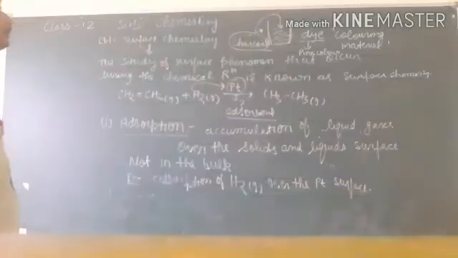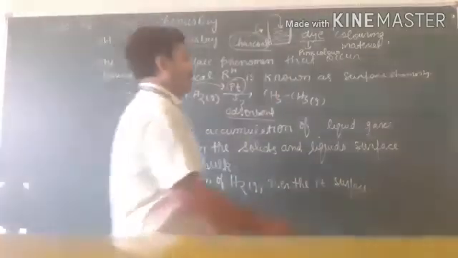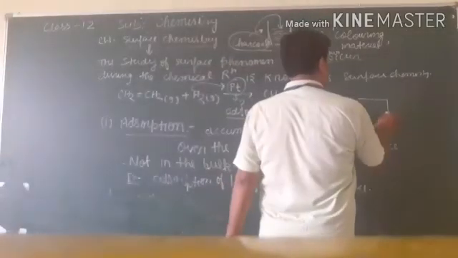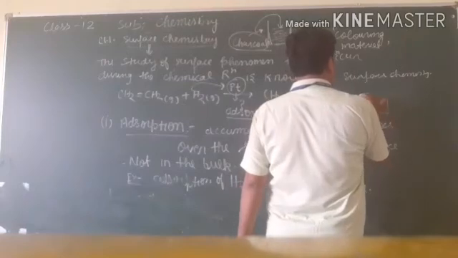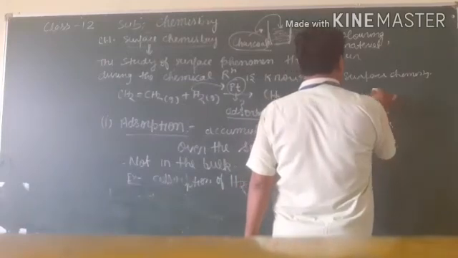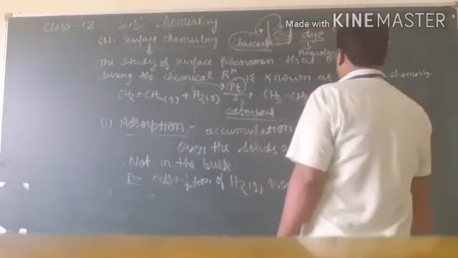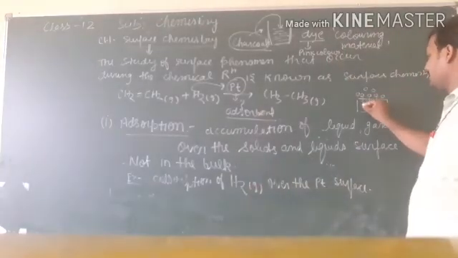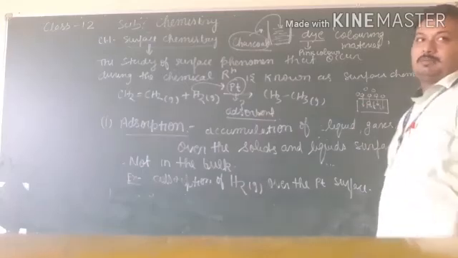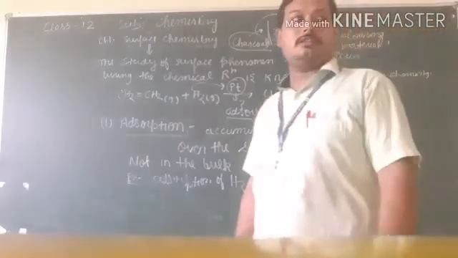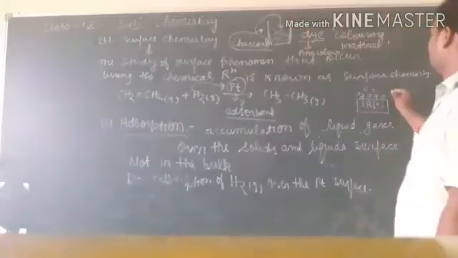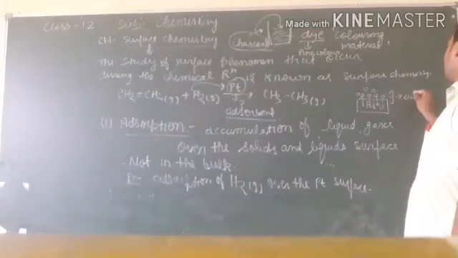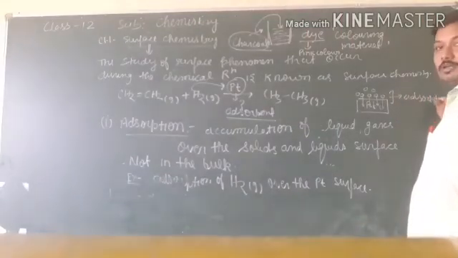If we take the surface of platinum, the molecules of hydrogen gas are not transferred into the bulk inside. They remain only at the surface. So this is known as adsorption.